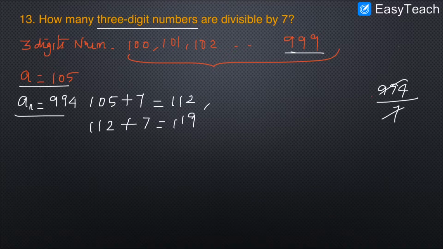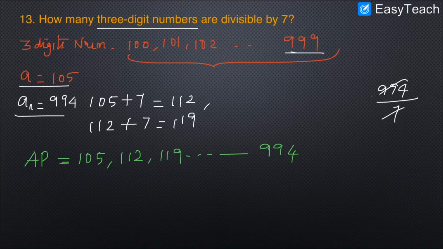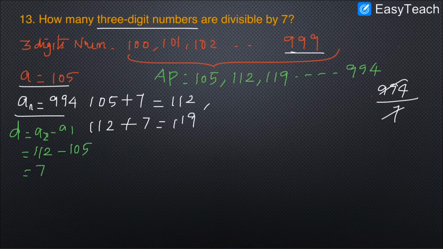Yes, okay. We know the A value and the nth value. We can form the AP now. Let me write the AP here. So AP equals, what is the first number? 105 followed by 112, 119, and the last number is 994. So we can find the D value as well, which is A2 minus A1, which gives me 112 minus 105, 7. So the D value is 7.